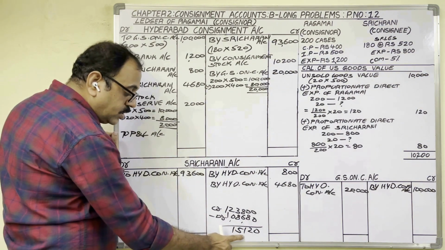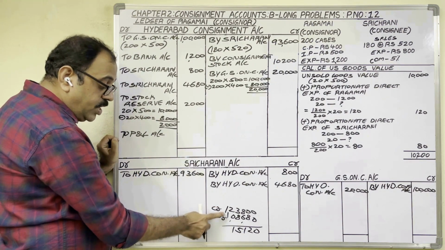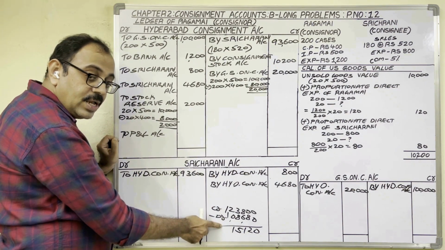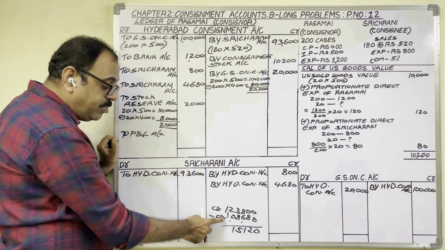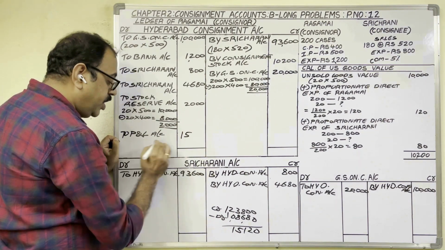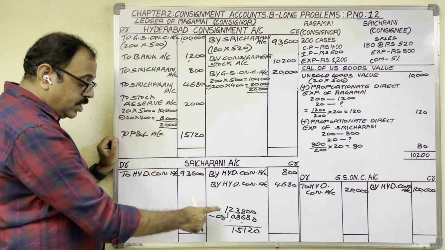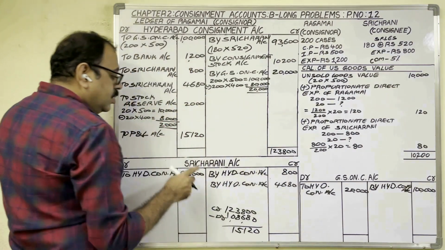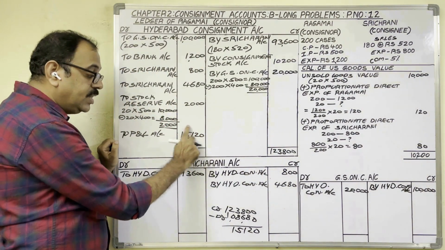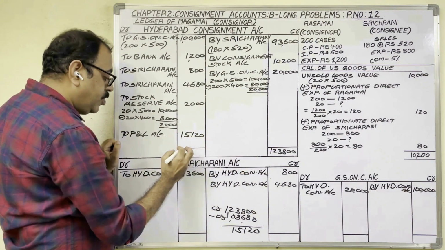Because in consignment account, where the total is less, that side we should write. As debit total is less, debit side we should show this profit amount. Now two sides put the totals. Credit total, debit side, as we have written the difference amount, if you add all these amounts, same amount comes.